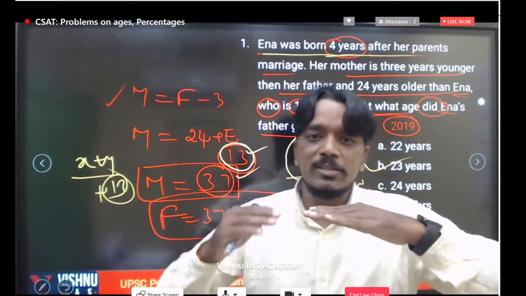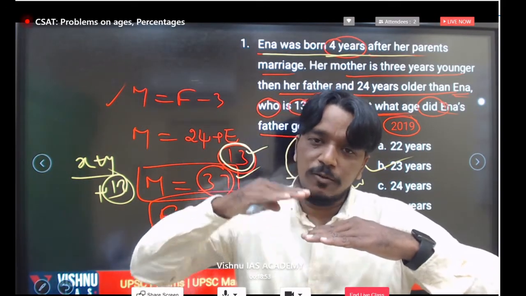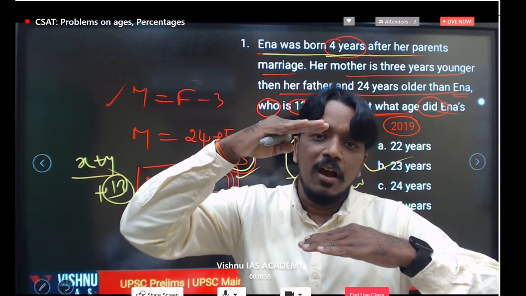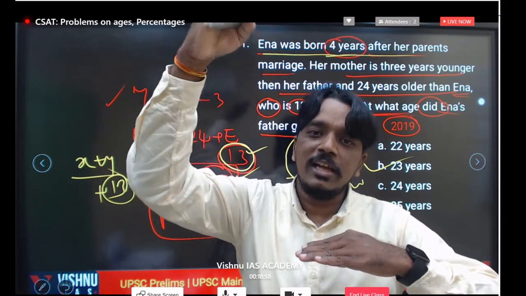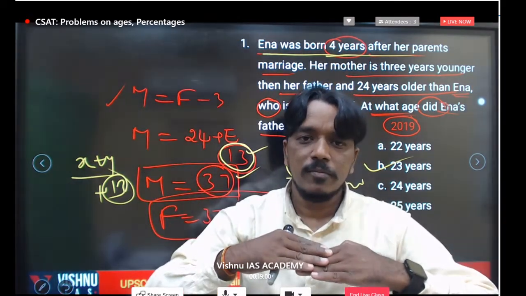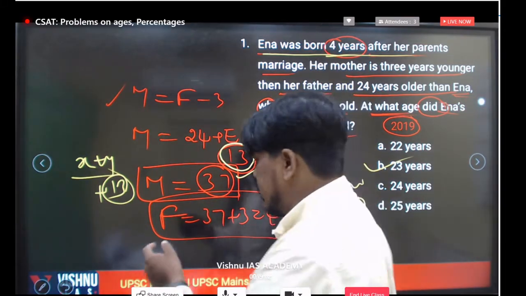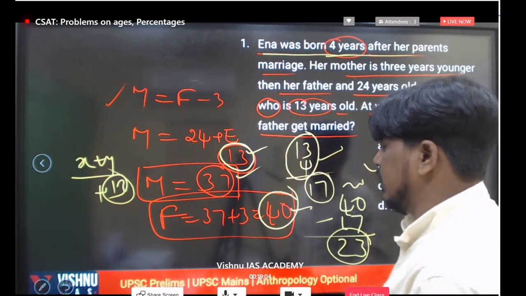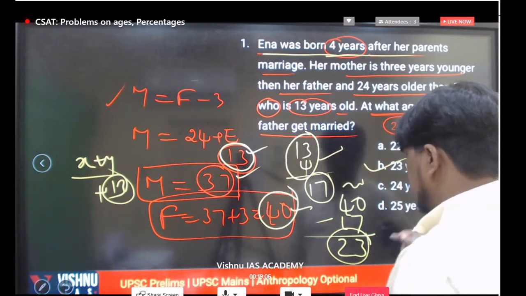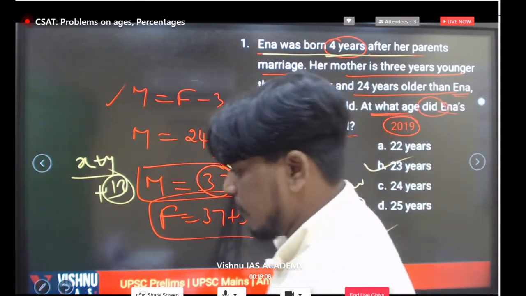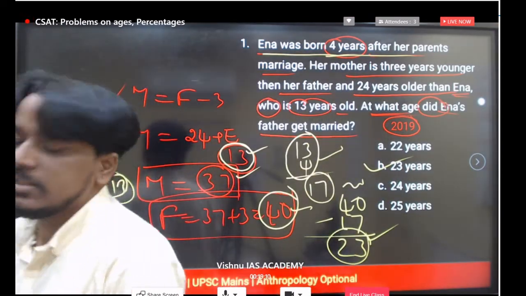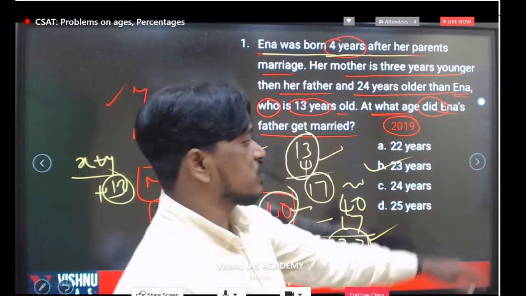See, if the parents married in one particular year, after 4 years Ina was born. Ina is present 13 years. 13 plus 4, the total gap is 17. The present father age is 40. If you subtract that 17, you will get the age of marriage, the age at which the parents were married. I hope this question is clear.